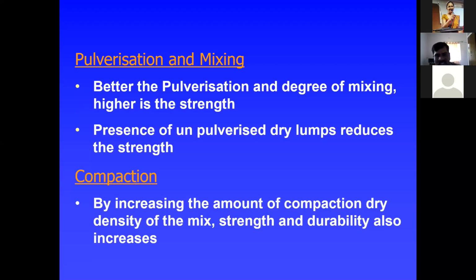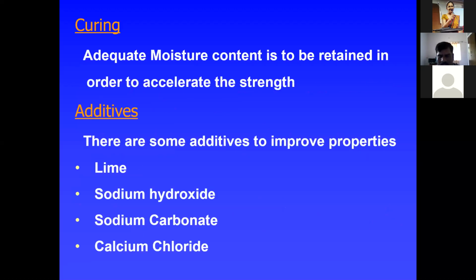After that, compaction is also very important. By increasing the amount of compaction, the dry density of the mix, strength and durability also increase. Next, after compaction, curing is very important. It's very difficult to cure, especially in field conditions.